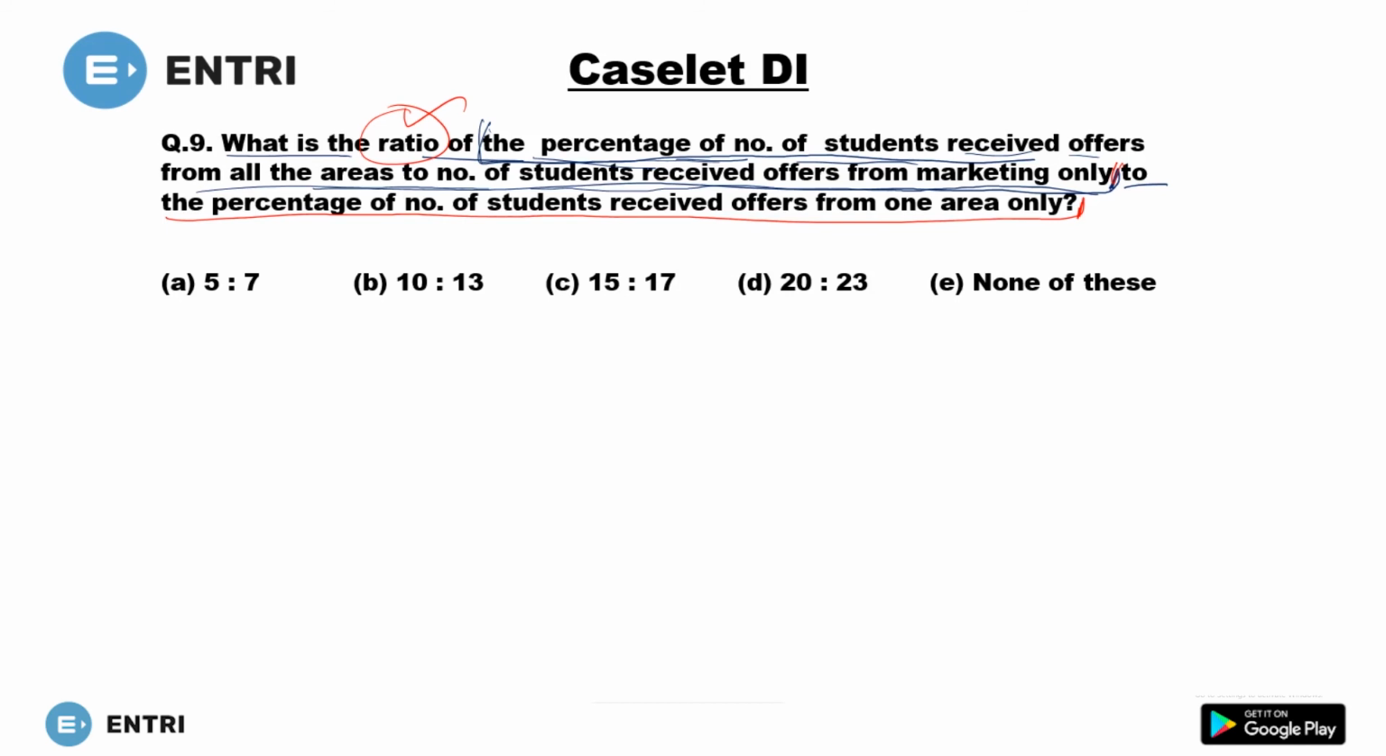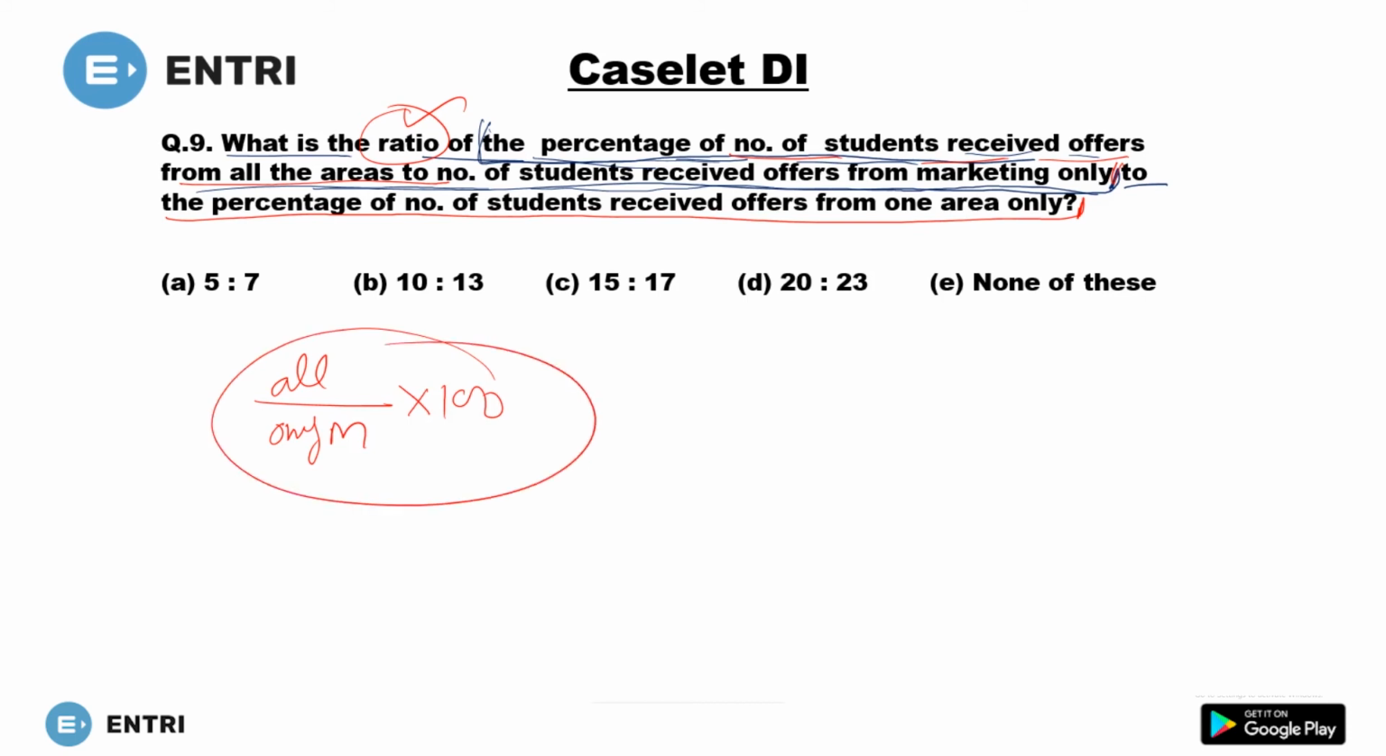Okay, so now find the percentage of number of students who received offers from all the areas, divided by the number of students who received offers from marketing only. Only marketing into 100, all upon only marketing into 100. This one is a ratio.